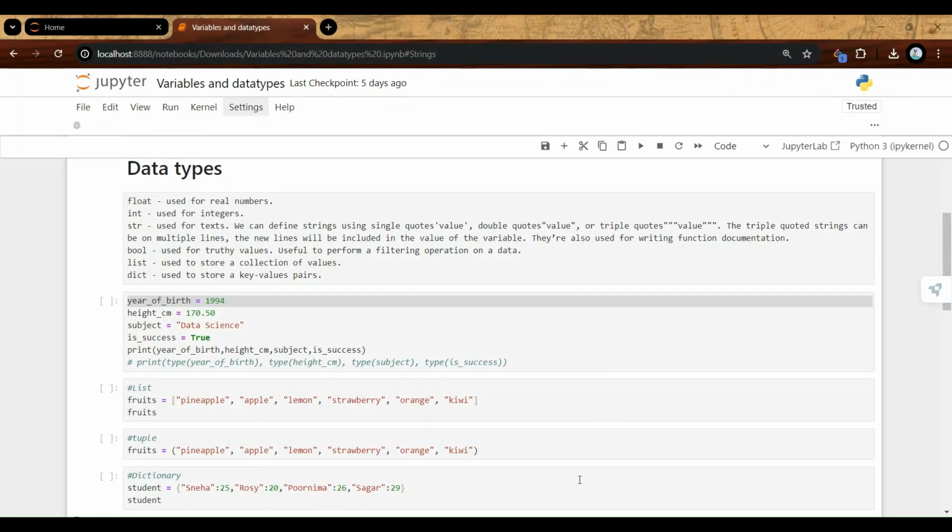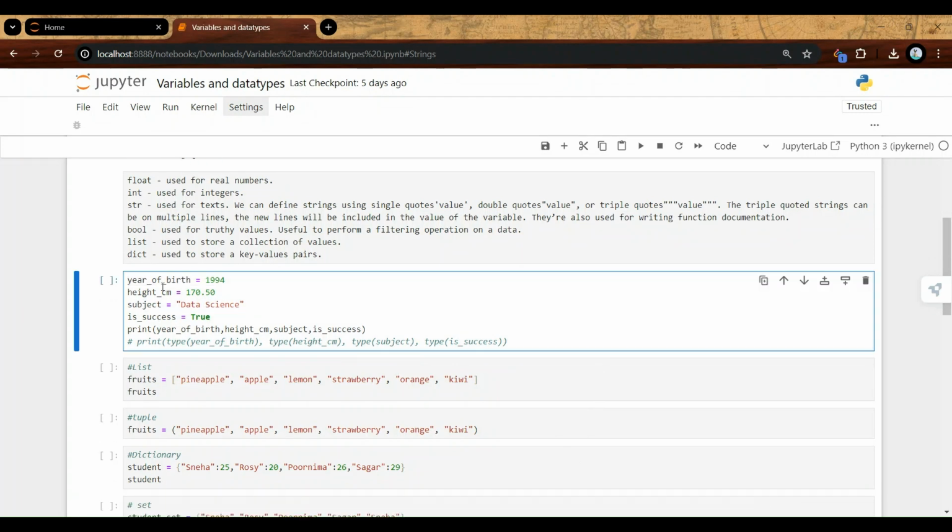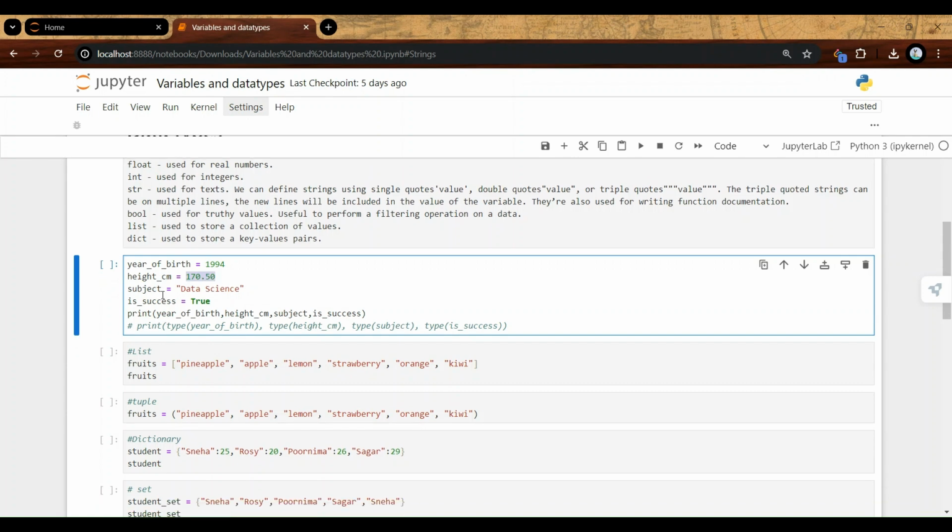Yes, let's begin. So, with data types, like I said in the previous part, data types as in type of data, and now here we have certain data type examples that I have with me. In this cell, if you look at these variables, I have some variables like year of birth, your height in centimeters, a variable like subject. So these are variables which have different types of values stored inside them. Year of birth has a number, so it's basically an integer data type. Height is in the form of decimal. So decimals are basically your float values. The subject is, let's say, data science. So this is a string value.